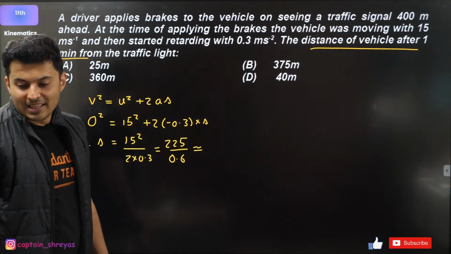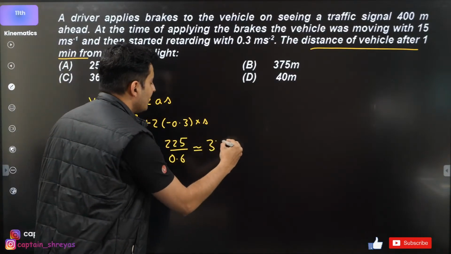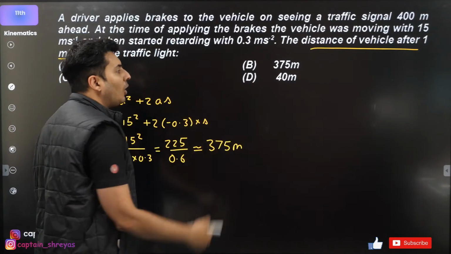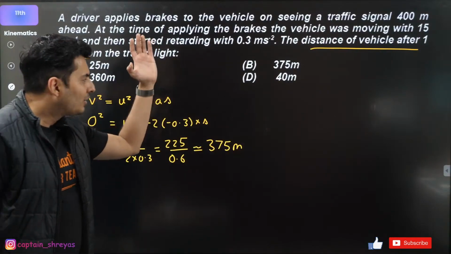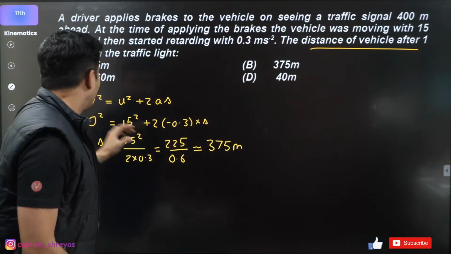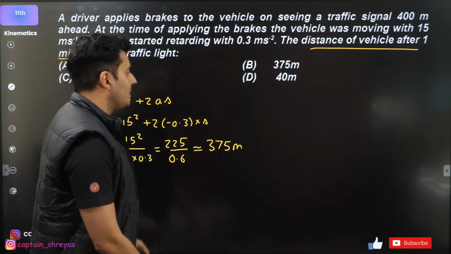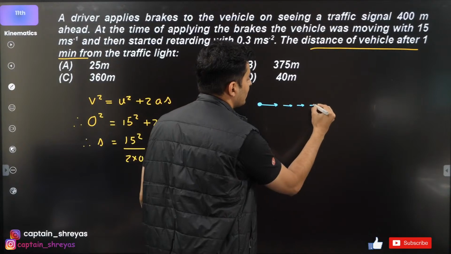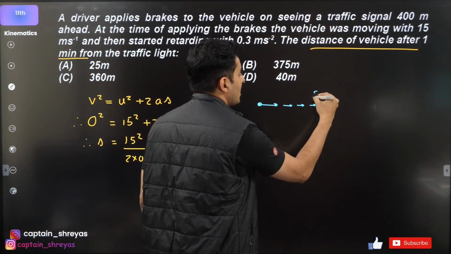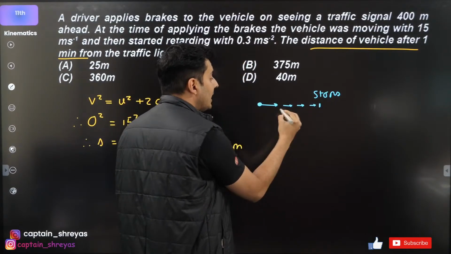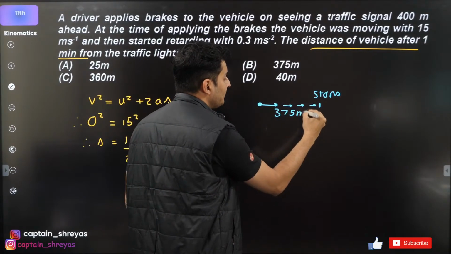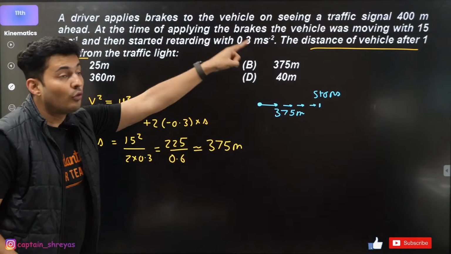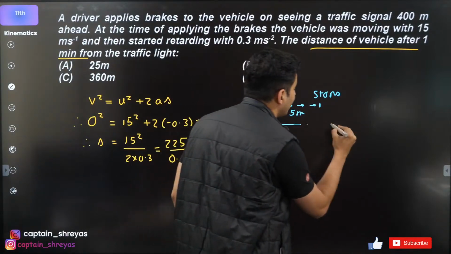Many of you have posted the answer. Yes, 375 meters. Is it there in the option? Option B. But no, that will not be the answer. Be careful. That is why you're solving questions with me. When the car is moving, it slowly reduces the speed and it stops. It stops over here. It has moved 375. It was 400 meters from the traffic signal.